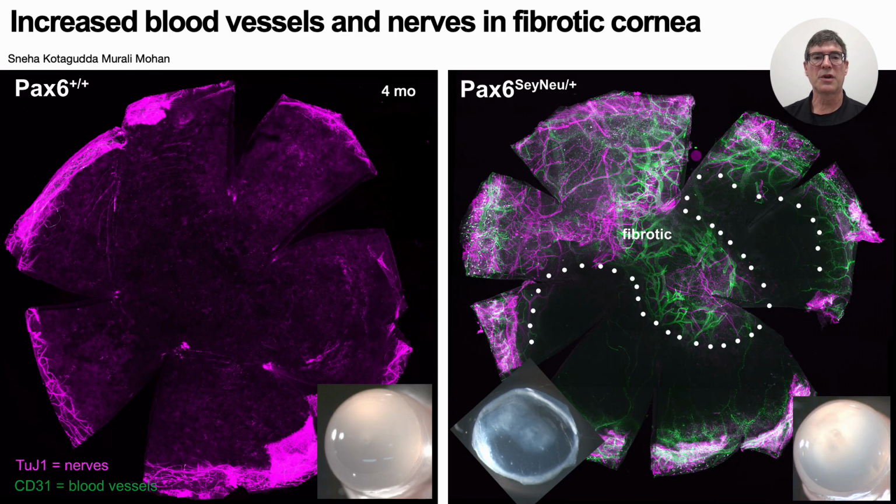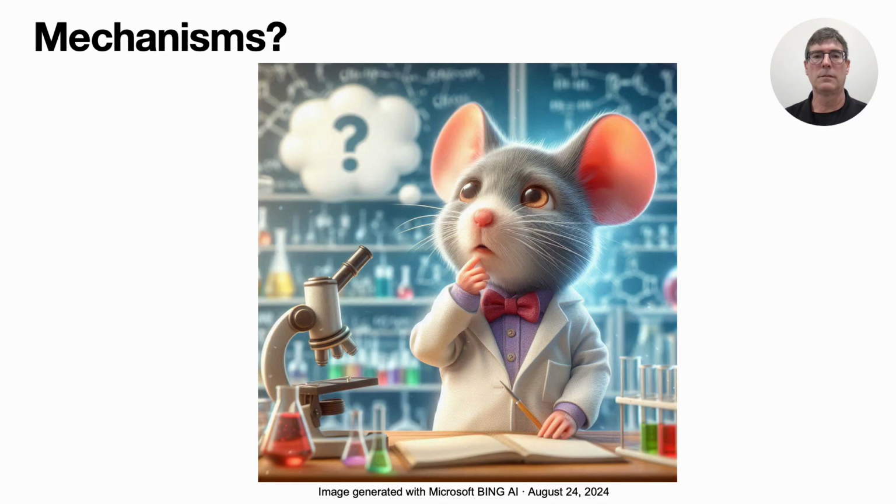In addition to changes in corneal innervation, we see increased vascularization in regions that are becoming fibrotic, as is shown in this slide. We've got a wild-type animal on the left where you see very few blood vessels labeled in green, but the animal on the right, which has a partially clear and a partially cloudy cornea, exhibits high levels of labeling for both blood vessels and nerves, and these correlate with the fibrotic regions.